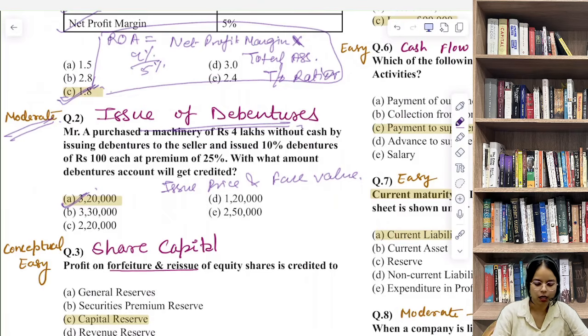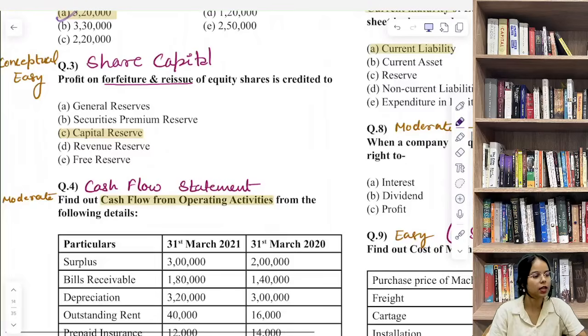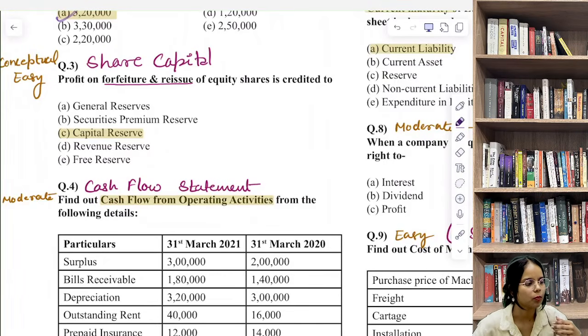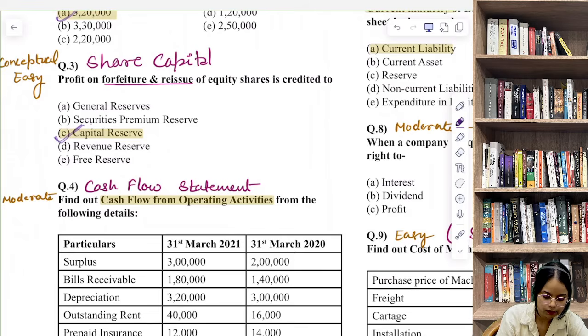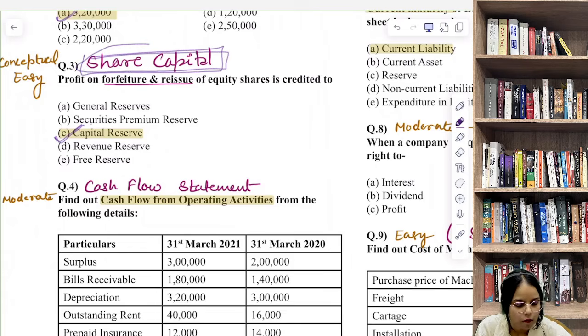Okay, so now next question we have question number 3, that is profit on forfeiture. Profit on forfeiture and reissue of equity shares is credited to. Okay, here the correct answer is capital reserve. So this one is purely conceptual and it's from share capital unit. Share capital chapter से है ये आपका question. Forfeiture and reissue की ये बात कर रहा है.